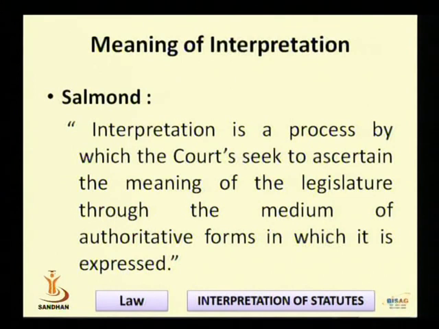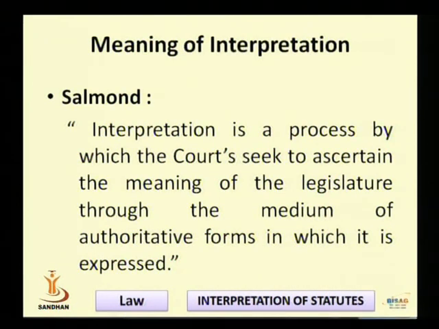Interpretation is a process by which the court seeks to ascertain the meaning of the legislature. Not all legislature, but legislature through the medium of authoritative forms. This definition contains two main parts. One is that interpretation is a process.